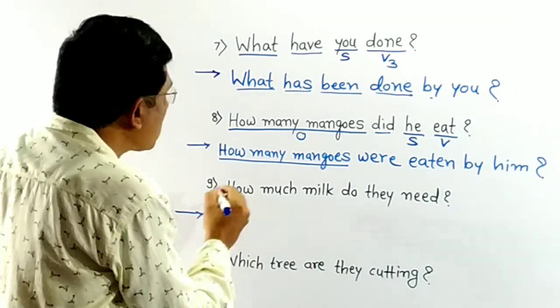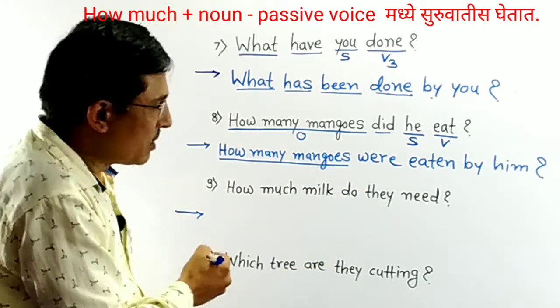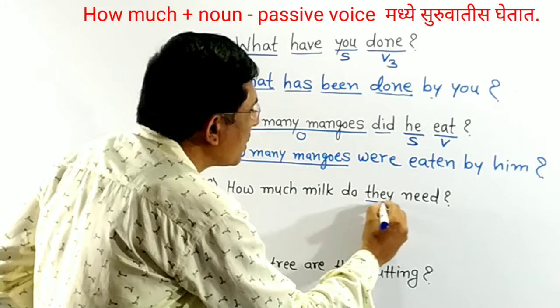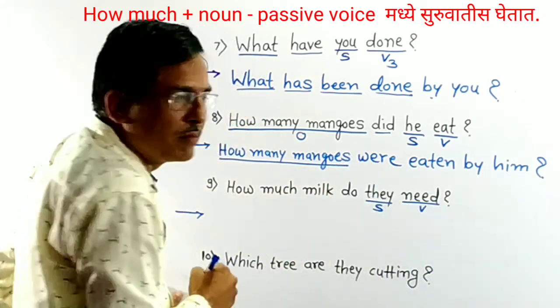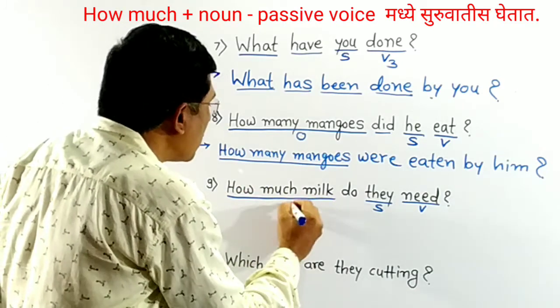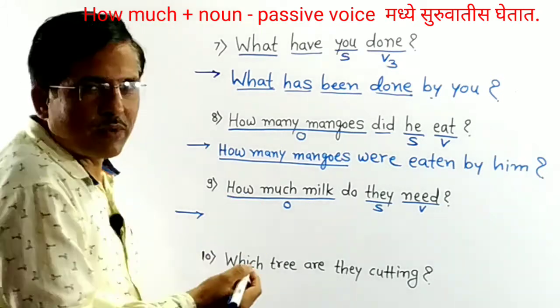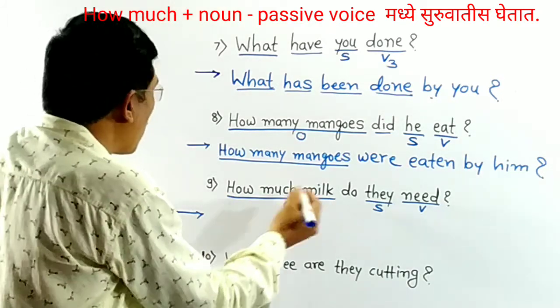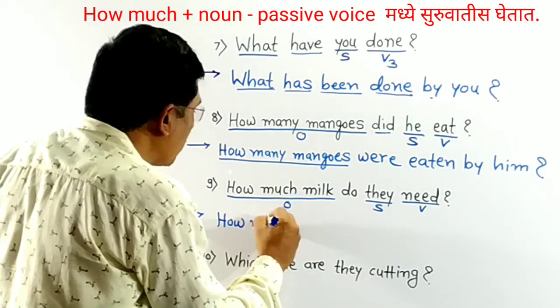Next sentence is, how much milk do they need? Subject is they, need is verb. How much milk is object. Now in passive voice we write object in the beginning, right? How much milk in the beginning. How much milk.